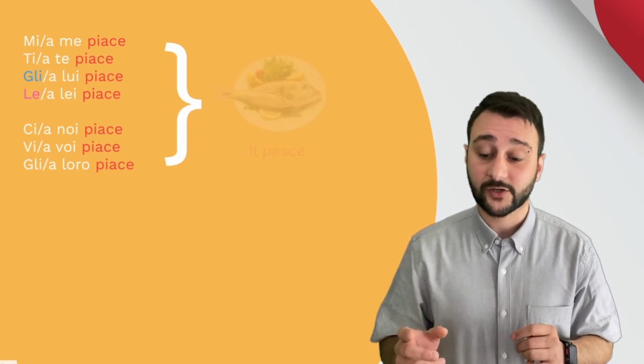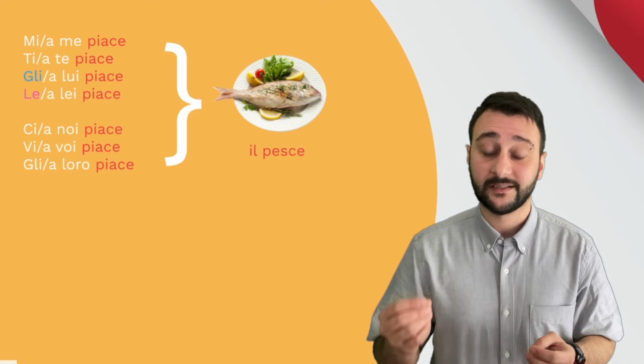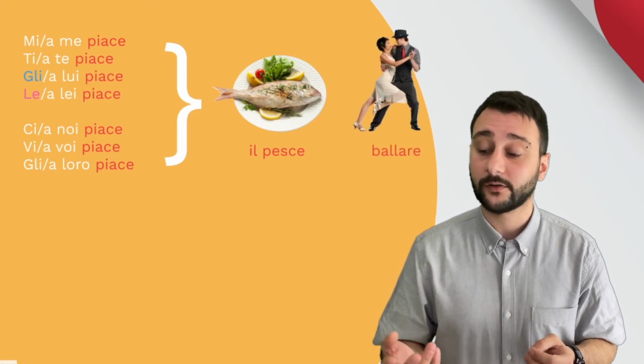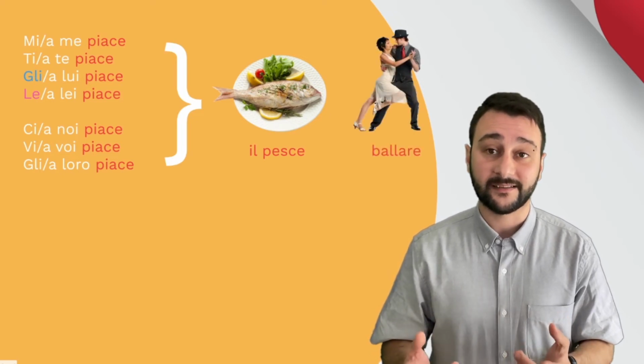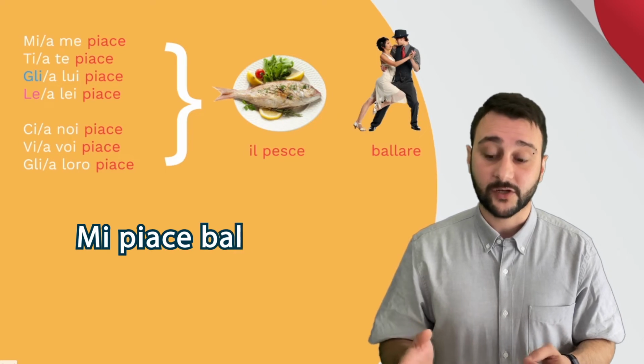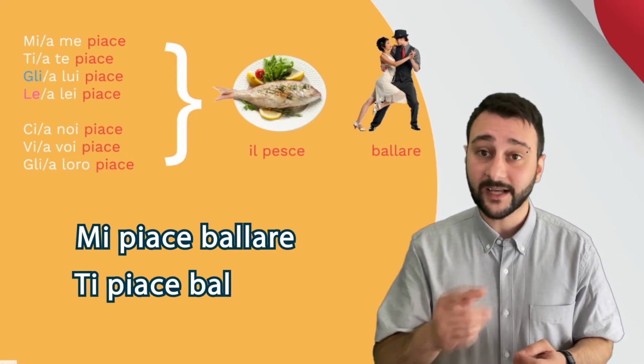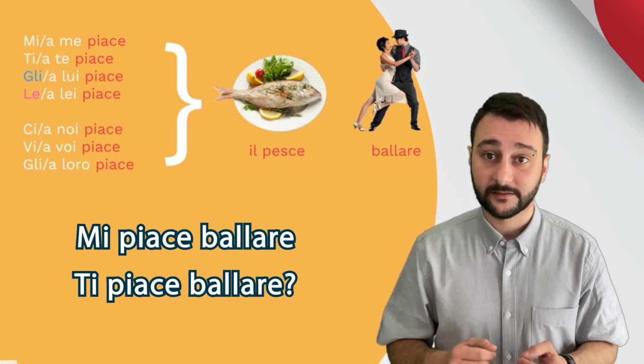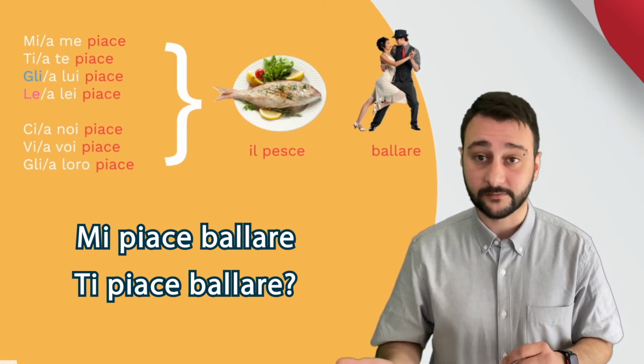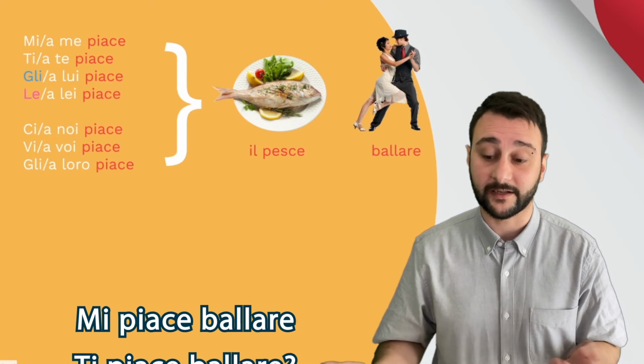So we use piace for something singular, so il pesce, or a verb. So I can say, mi piace ballare, I like dancing. I can ask you, ti piace ballare? Do you like dancing? And you can reply, sì, mi piace. Or sì, mi piace ballare if you want.